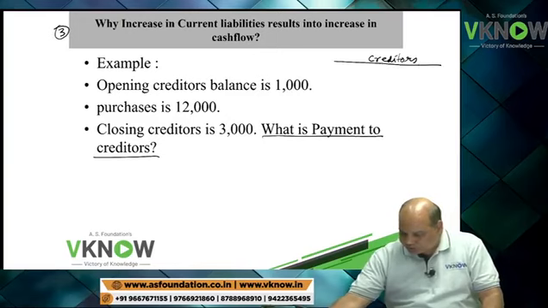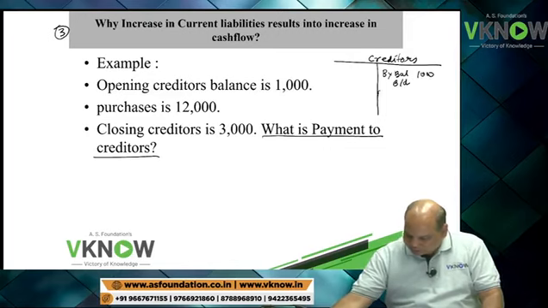So you will prepare the creditor account. You have by balance brought down 1000. You have by purchases 12,000. You have to balance carried down 3000.